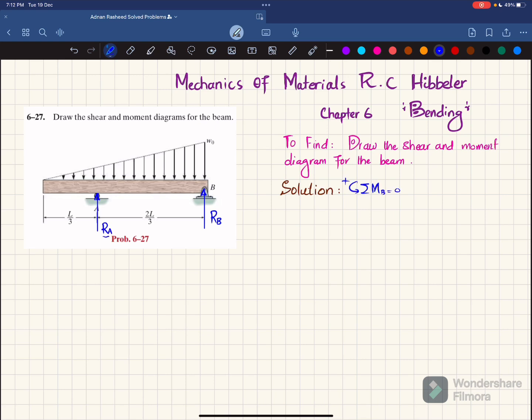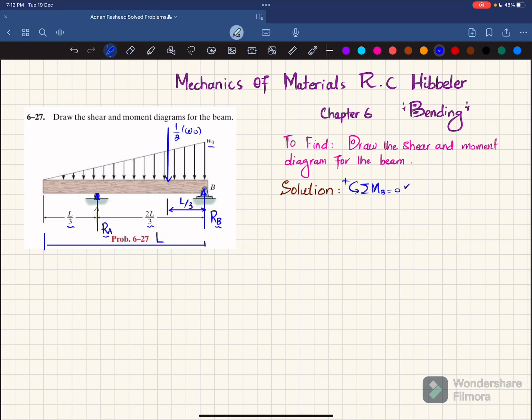So you can see one load is RA, the second is RB, and the third one is if this triangular load is converted into a point load, it will be equal to 1/2 into W0 into the length over which it acts, and this total length of the beam is equal to L. This is L because 2L/3 plus L/3 is equal to L, and that will act at a distance of L/3 from point B or from the denser side. So this will be L/3.